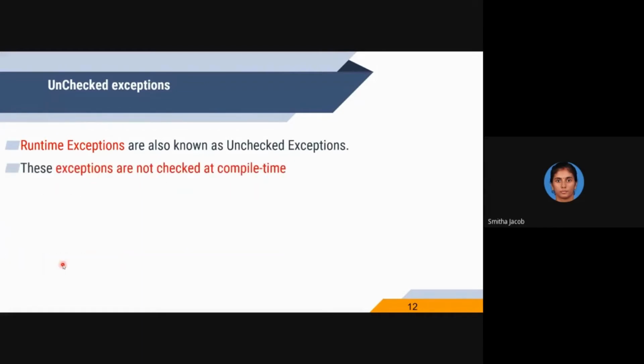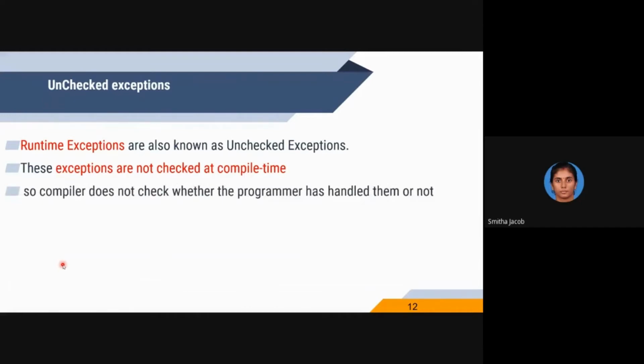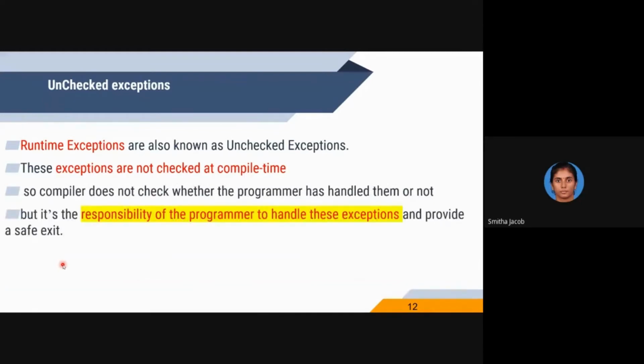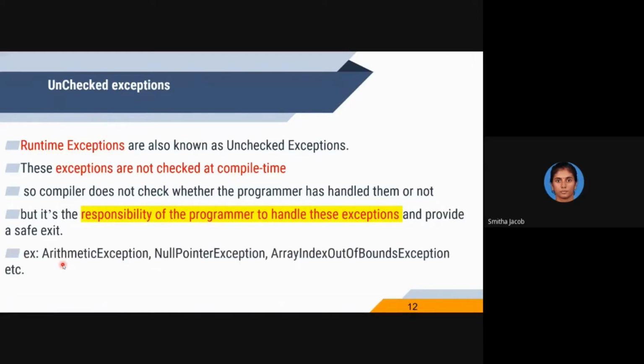All the runtime exceptions are not checked at compile time. It is the sole responsibility of the programmer to handle these types of exceptions and provide our program a safe exit. Examples are arithmetic exception, number format exception, null pointer exception, array index out of bound exception, etc. These are popular runtime exceptions or unchecked exceptions.